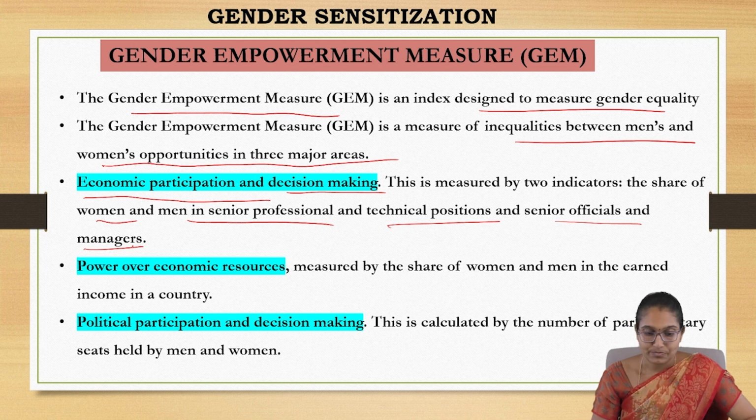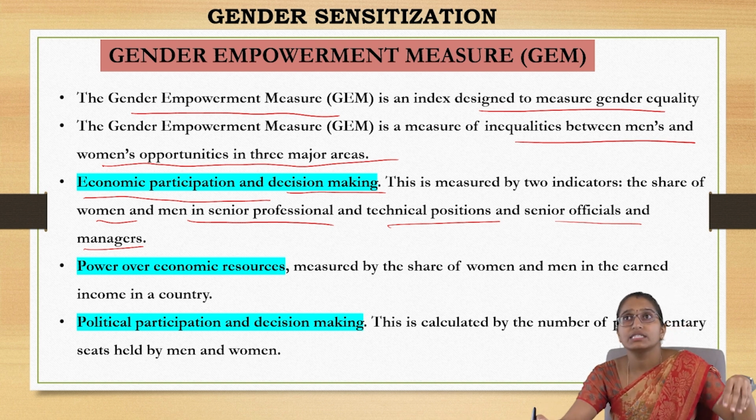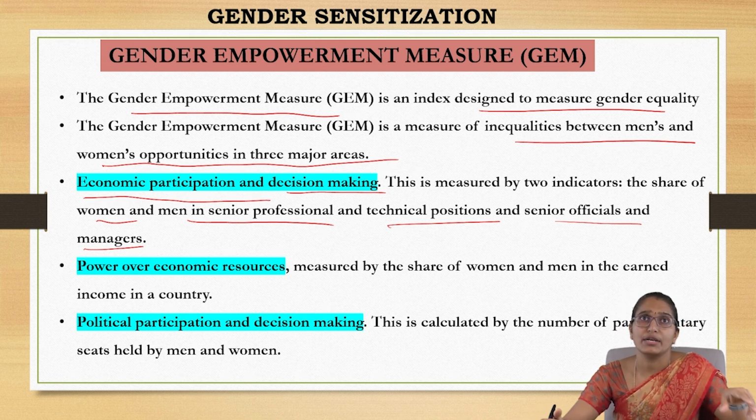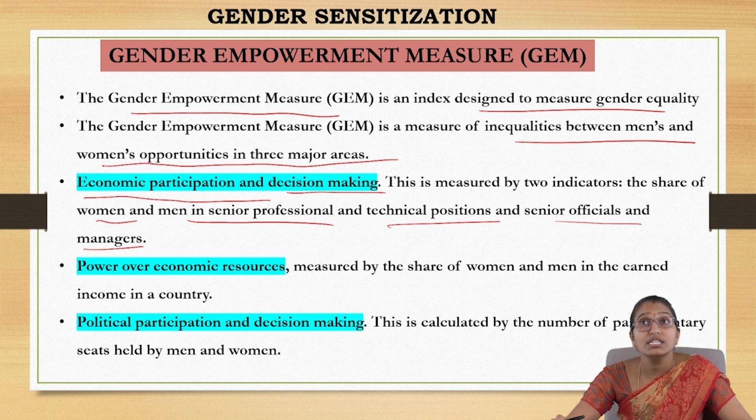So what is the share, the part of the women and men in the senior professional and technical positions, as well as in the senior officials and managers? So this is economic, where the number of men and women are participating and how they have the opportunity to make a decision.